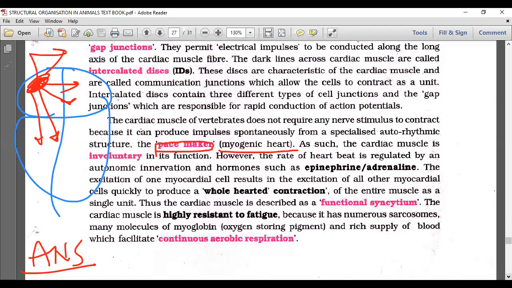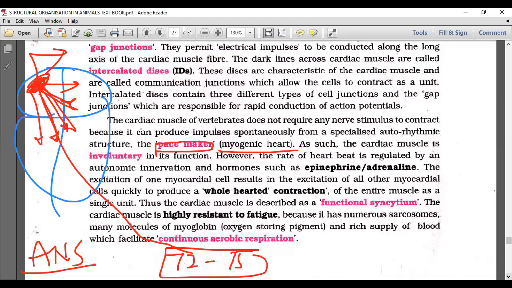As such, the cardiac muscle is involuntary in its function. The heartbeat in general is raised only by the modified cardiac muscle fiber, the pacemaker. Up to 72 to 75 beats are generated by the pacemaker itself in normal conditions.